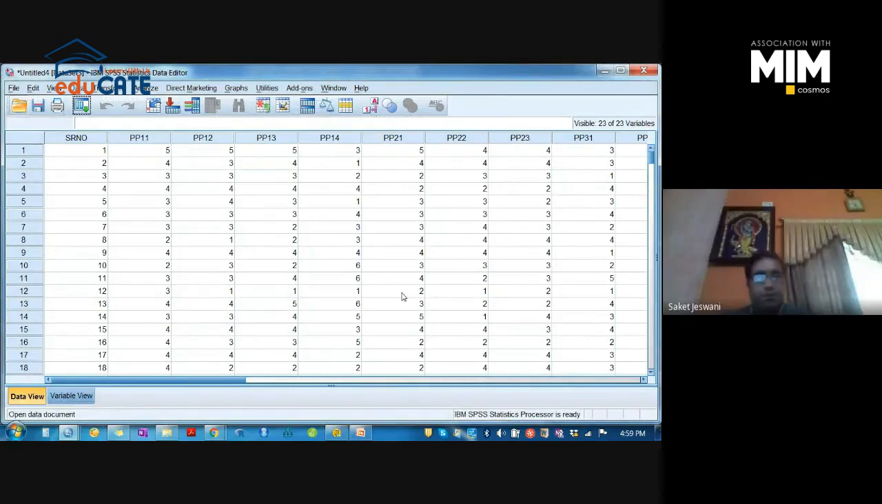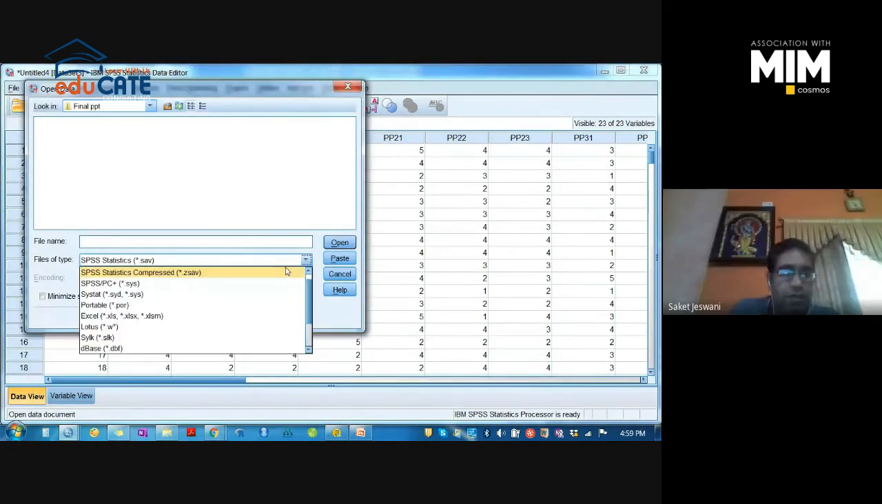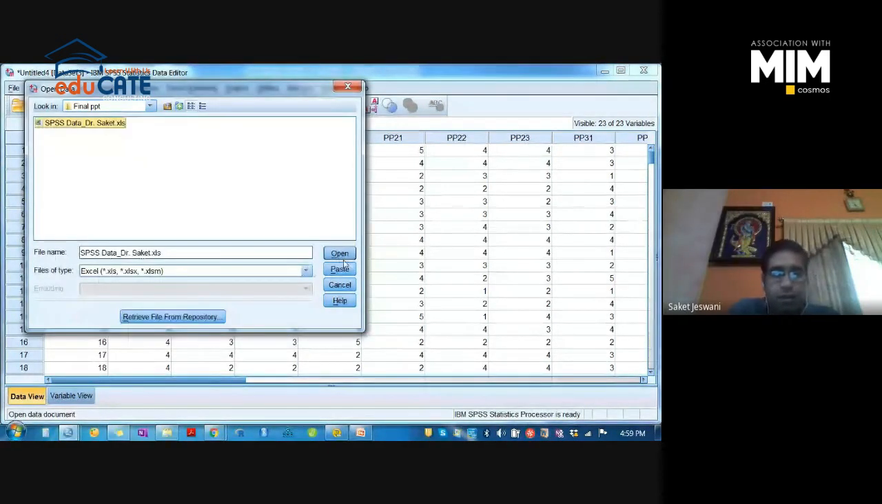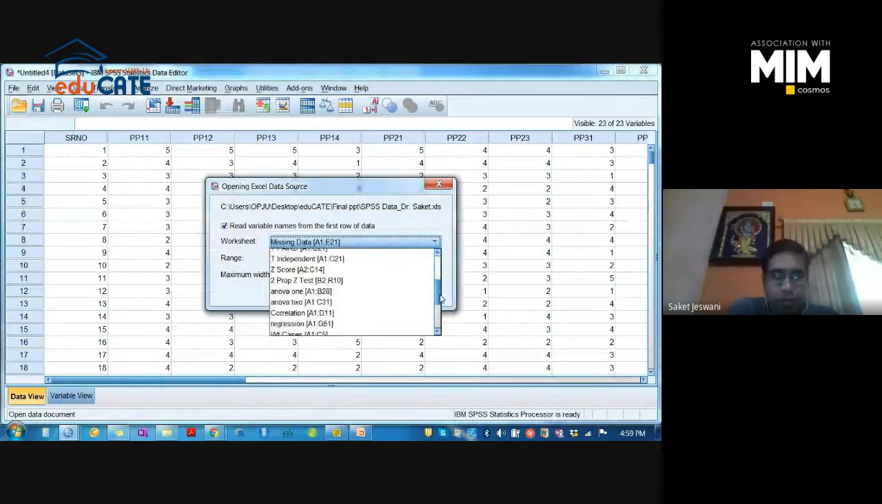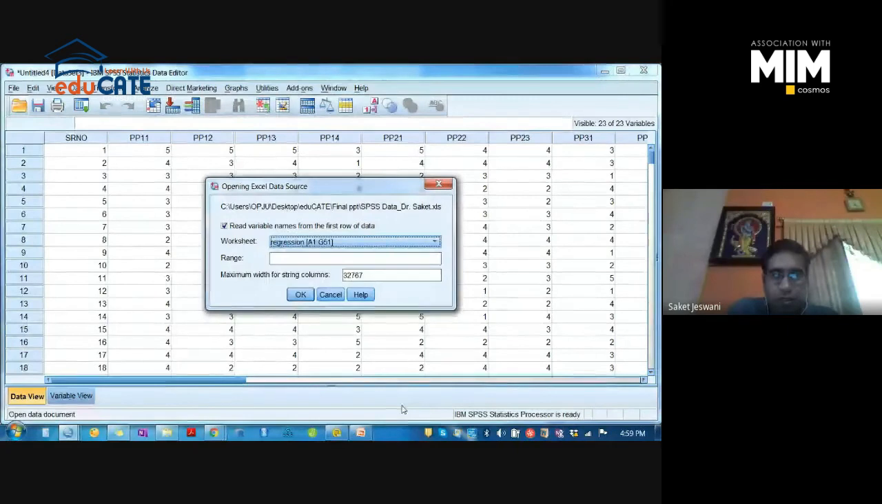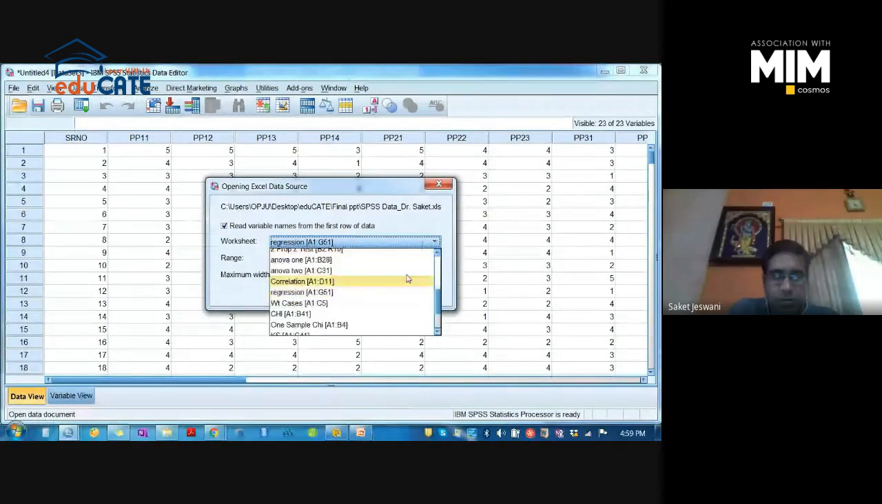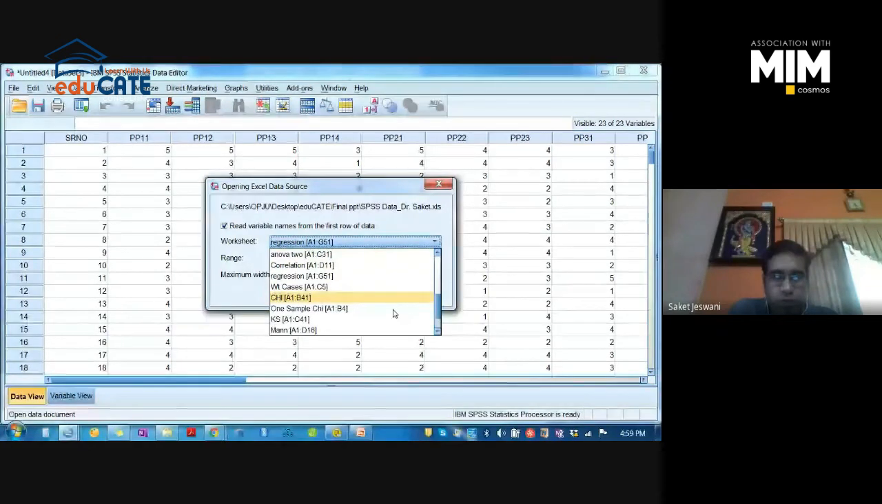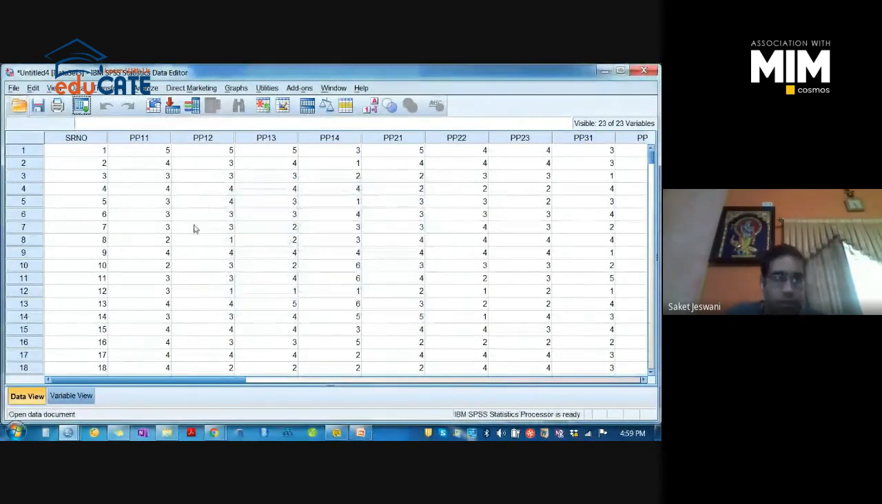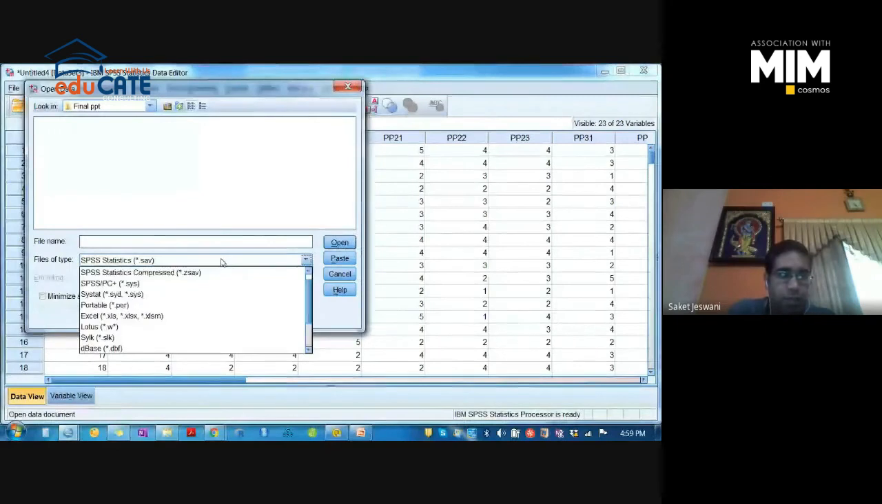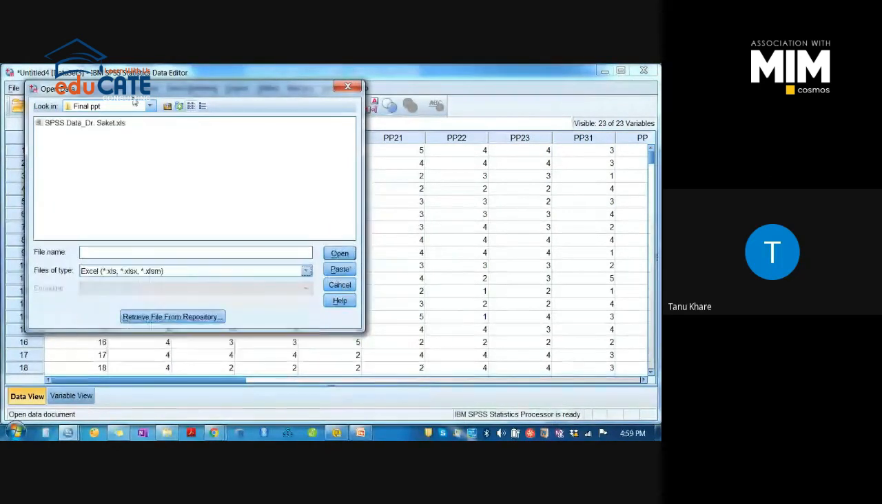Let's see. Go to file, Excel. Let's go to regression now. Regression. Okay. I will get some other data. Excel.